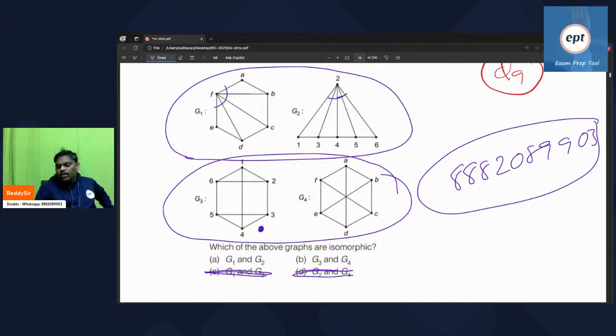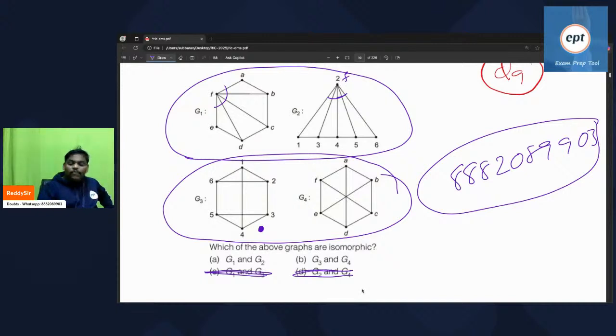In G1, one person has degree 5. In G2, one person has degree 5. In G1, two people are there with degree 2. In G2 also, two people are there with degree 2.